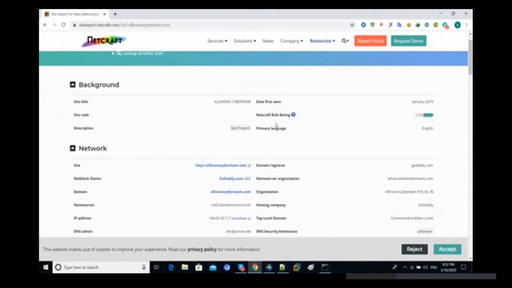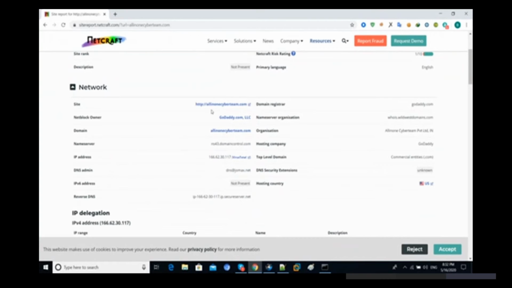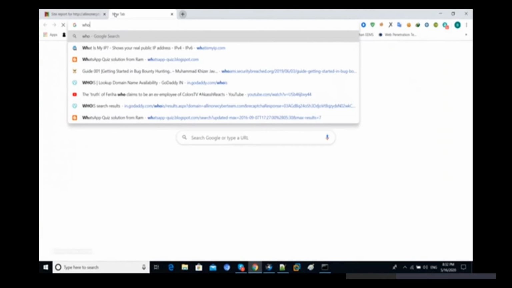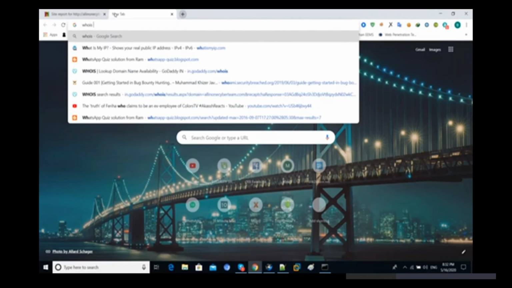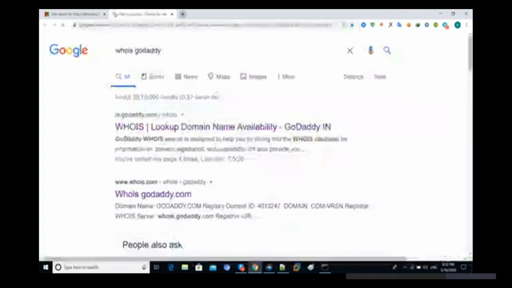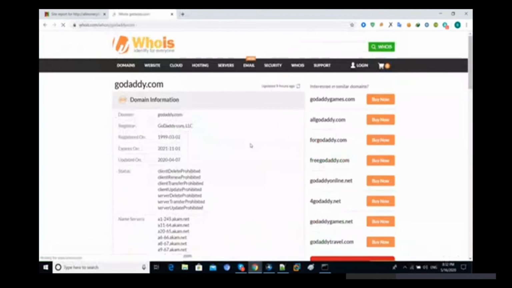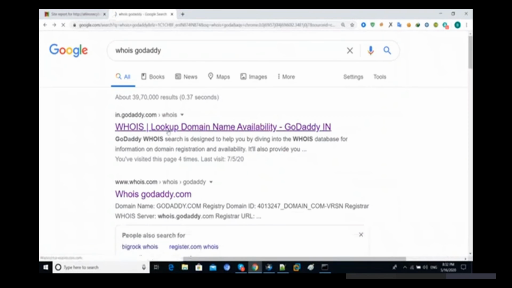Now let's try to check out network here. The site is all-in-one-cyber-team.com and the netblock owner is godaddy.com. It means that domain is registered from godaddy.com. So we are going to find out the whois from GoDaddy, because from the domain registration we are getting the complete information. So definitely you have to go on whois.com and GoDaddy. Let's try to check out. Just ignore this GoDaddy. We are getting the information regarding GoDaddy. Let's try to check out this one.